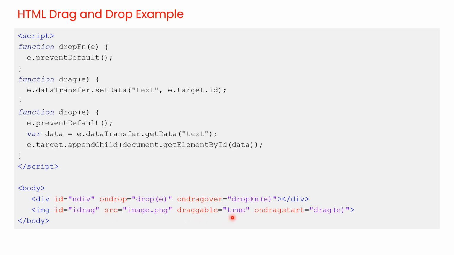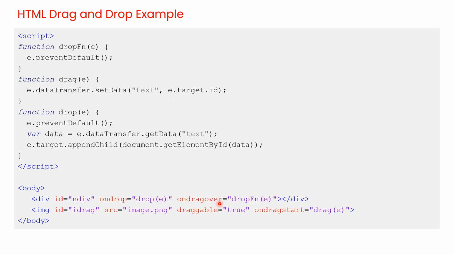As you can see here, now we need to specify what should happen when the element is dragged. In this example, the onDragStart attribute calls a function drag that specifies what data is to be dragged. Here you can see the drag function code. The dataTransfer.setData method sets the data type and the value of the drag data. In this case, the data type is text, and the value is the ID of the draggable element, which is drag.